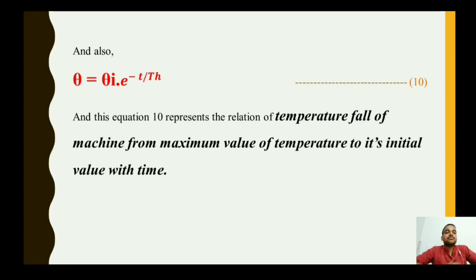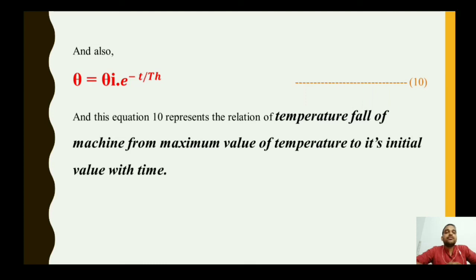So this is the relation of temperature fall of the machine from the maximum value of temperature to its initial value with time. The initial value of temperature is theta i, t represents the time, and th represents the heating time constant, that is equal to gh upon s lambda. So this is all about the derivation. This is the overall relation of temperature rise of the machine when it is heating, and this is a very important relation. It is asked most of the time in the examination for 7 to 8 marks.